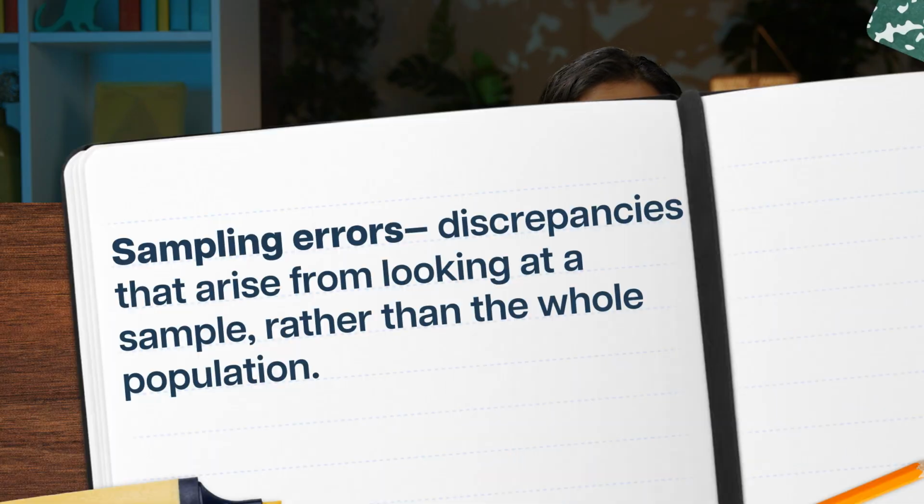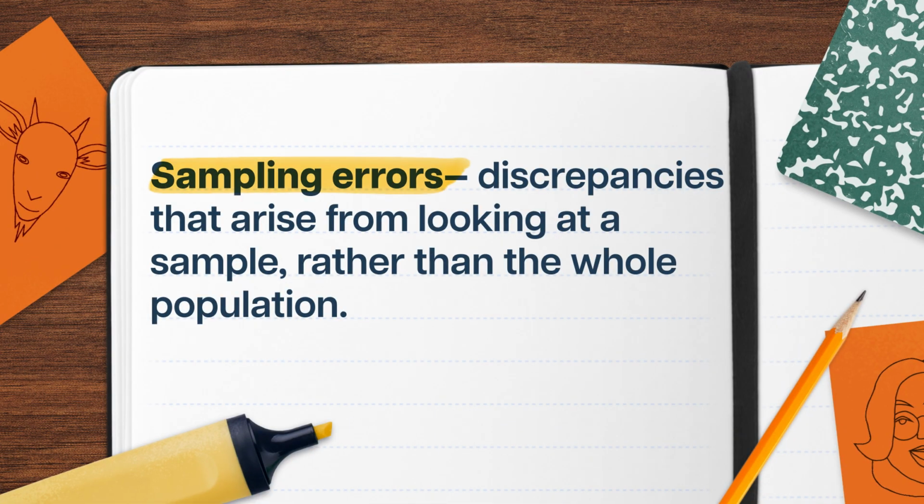Let's pause though. The realities of sampling are that someone else using the same procedure may come up with a different sample as they try to answer the same question we are. That means they may also reach a different conclusion. Sampling errors are discrepancies that arise because we are looking at a sample rather than the whole population. Like if our sample happened to be heavy on the Ivy League, we'd likely find that our sample tuition and salaries are both higher than the national average.